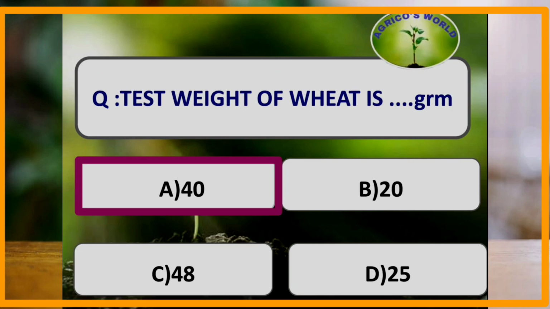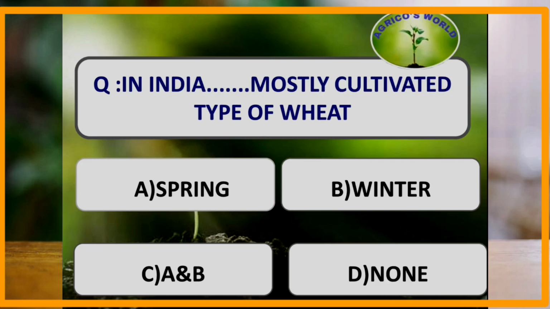What is the test weight of wheat in grams? The test weight of wheat is 40 grams. In India, which type of wheat is mostly cultivated? In India, spring type of wheat is mostly cultivated and it is a short duration type of wheat.